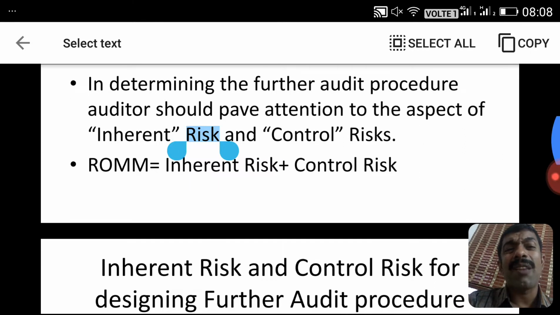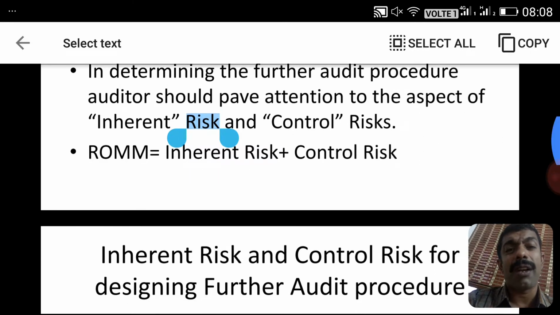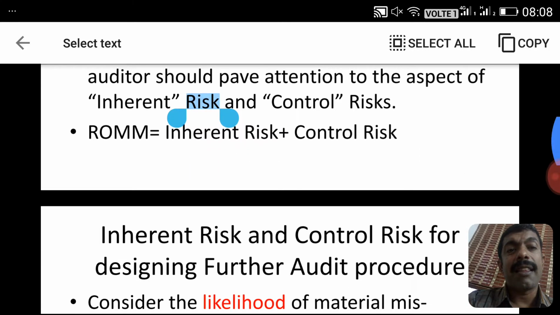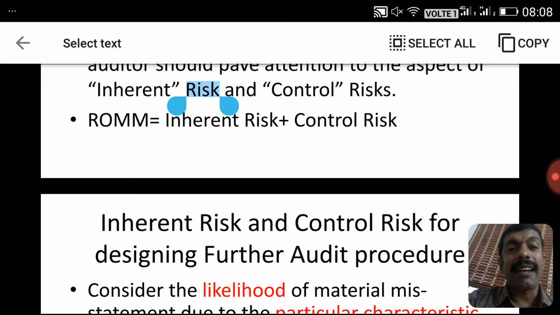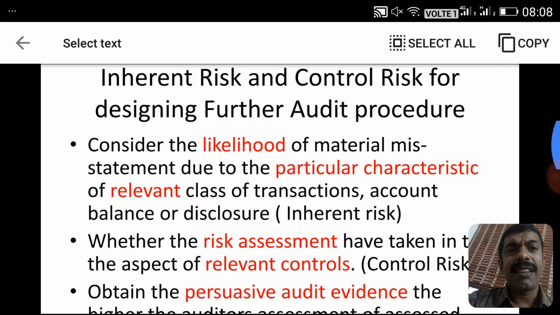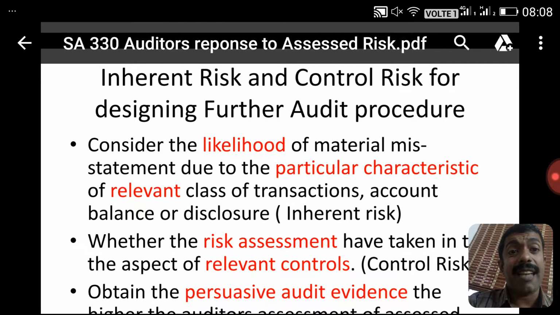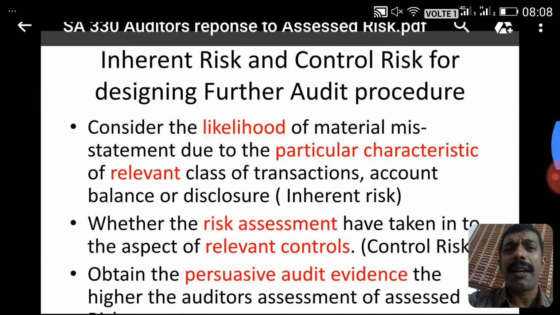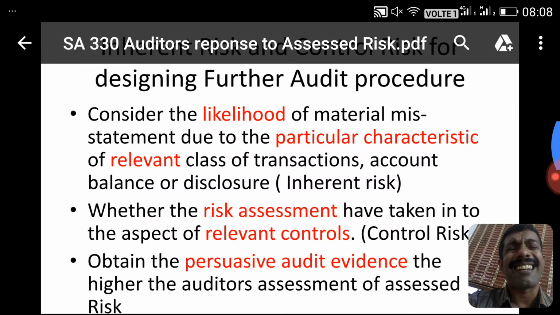While designing the further audit procedure, the auditor should understand the ROMM, that is the combination of inherent risk and control risk. What is an inherent risk? Inherent risk is a risk which is attached to the entity and the environment in which it operates. And control risk is a failure in the internal control for prevention, detection and correction.